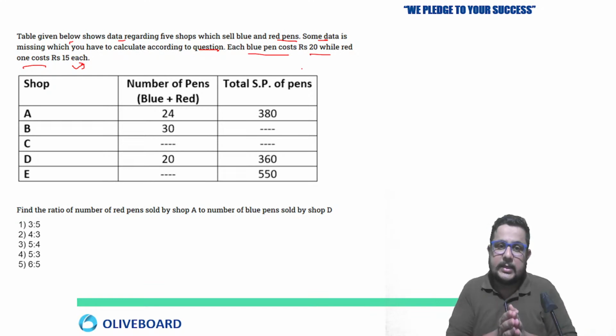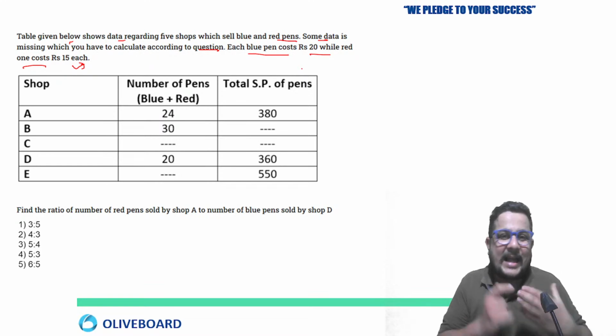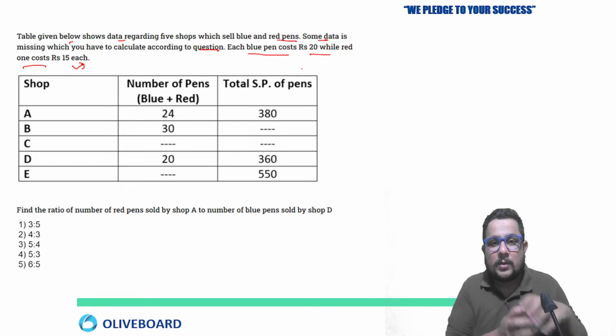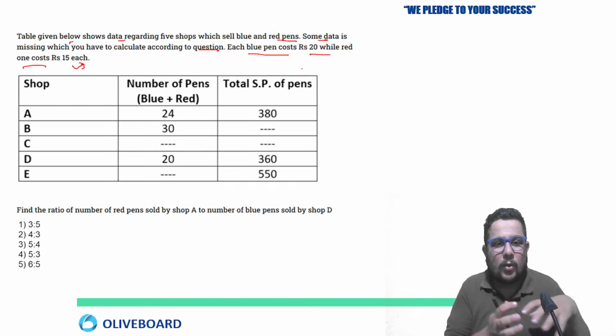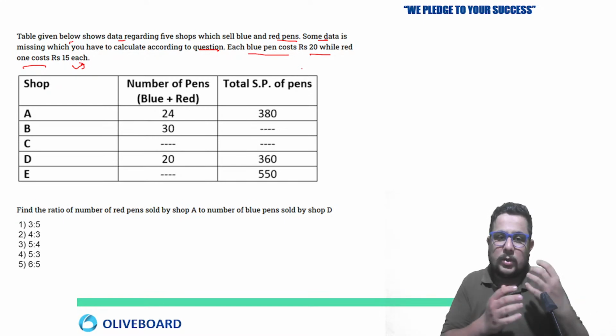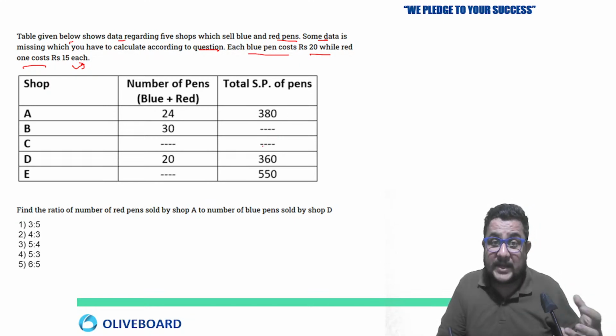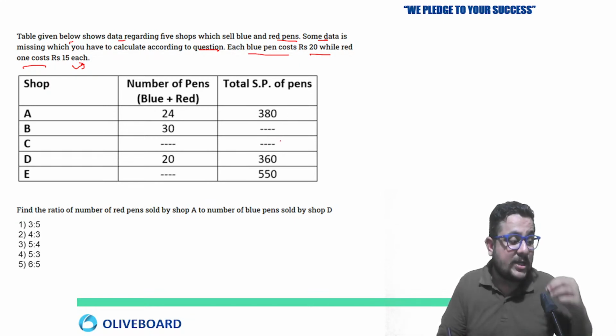Indirectly you can see we are using profit and loss percentage everywhere. As I said, average, profit and loss, ratio, proportion are the basic chapters. Without knowledge of these chapters you can't solve data interpretation.